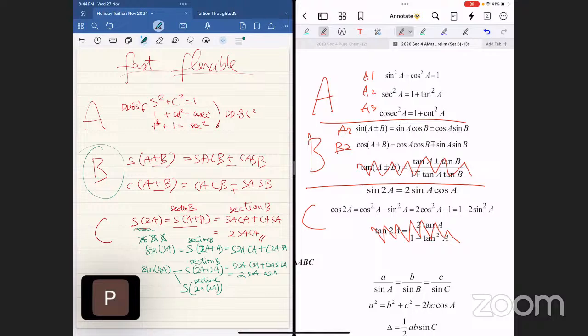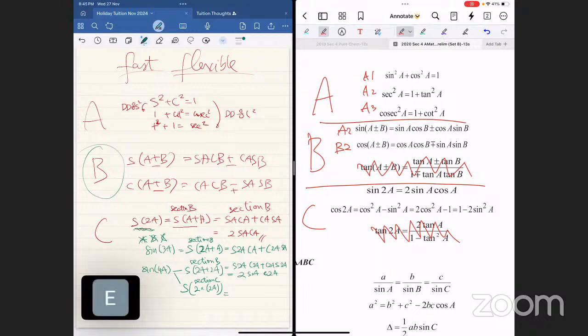I applied section B. Do you understand? Okay, good. Are you okay? Yeah. Okay. Not that the question will stop here, but this is a very useful first step.